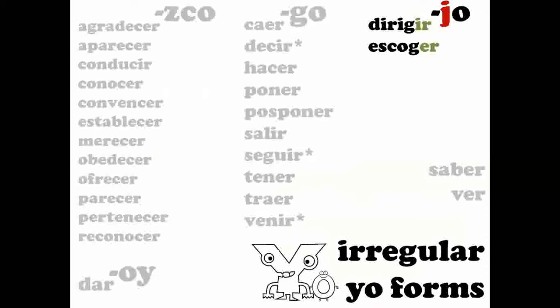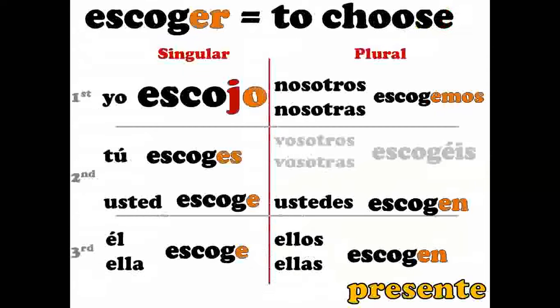The jo is also a spelling change, basically, or it's an exact spelling change. The other one has an additional sound. But escoger, por ejemplo, to choose, yo escojo. The G would turn to a hard G if it were to remain in the yo form. Escogo doesn't match escoger, so it would be escojo. The J in Spanish is an H sound. Escojo. Yo escojo. I choose.